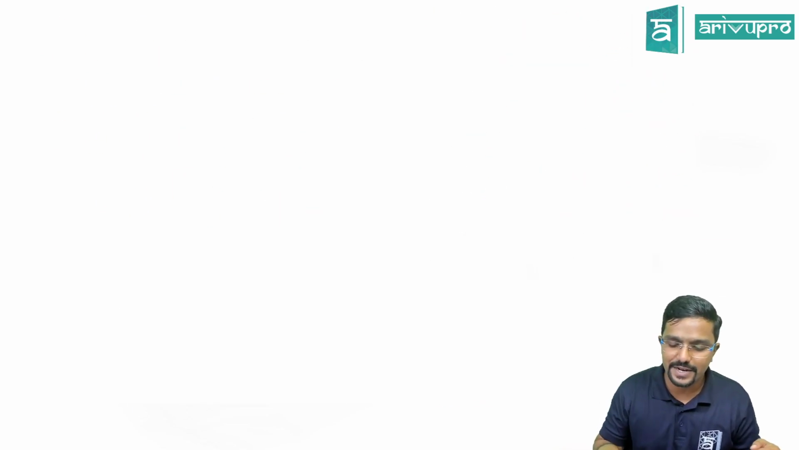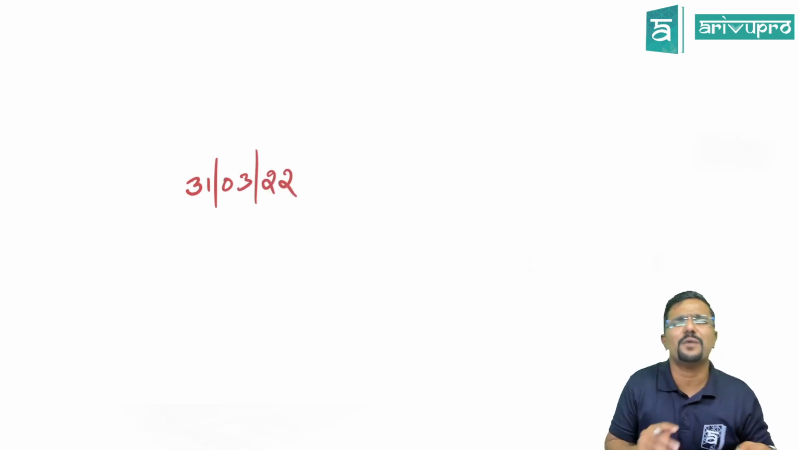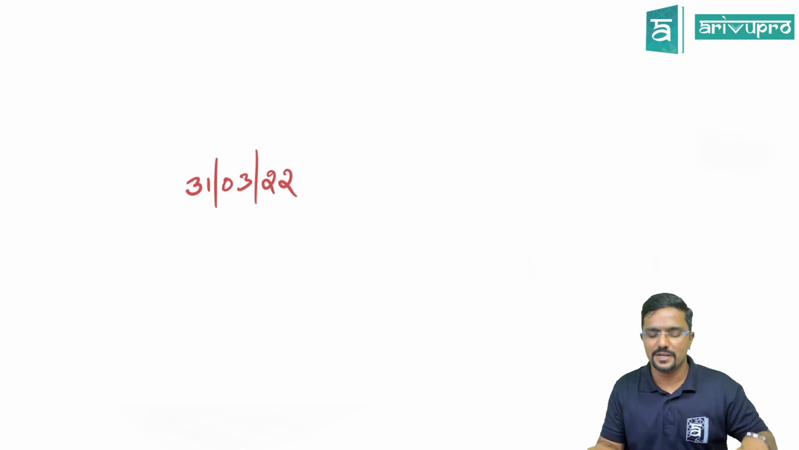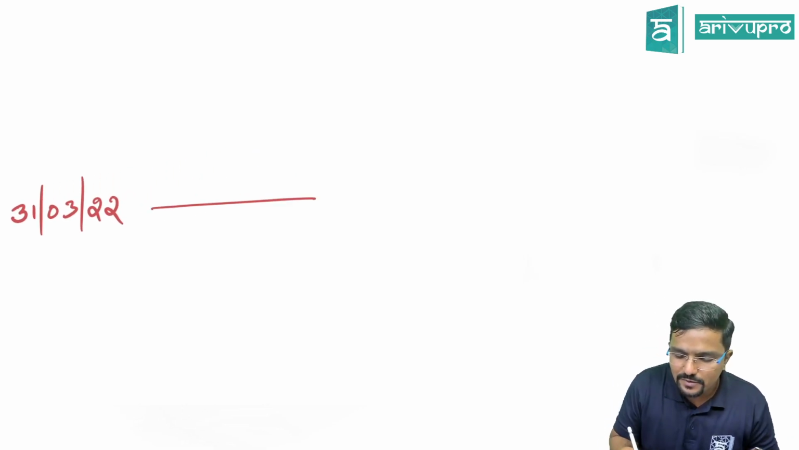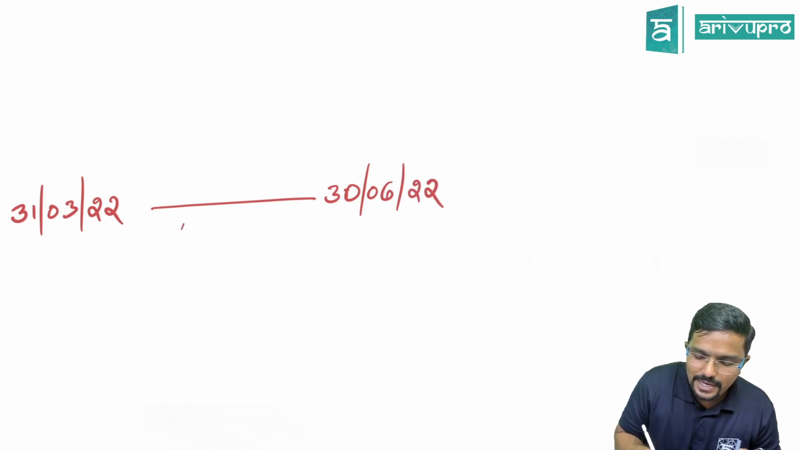So what are they trying to tell? See guys, if you link your Aadhaar with PAN before 31st March 22, no problem at all, no late fee, nothing. But if you link it between 31st March to 30th June 22, then you have to pay a late fee of how much?